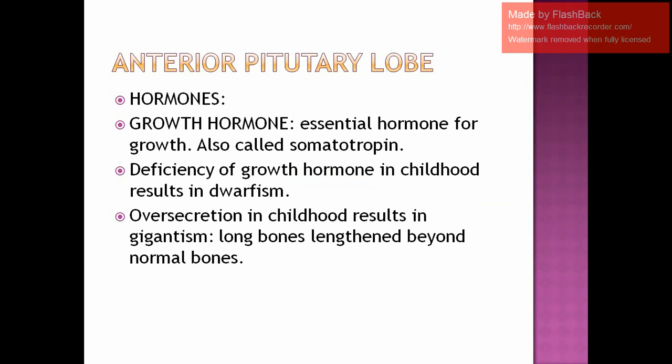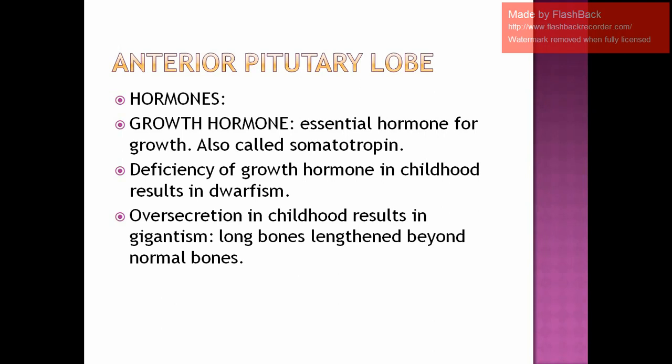Now we will begin with our anterior pituitary lobe. The hormones produced by this anterior pituitary lobe, we will now discuss one by one. The first hormone that we will talk about is our growth hormone. As the name suggests, growth. Yes or no? This hormone is essential for our growth. Children, remember one thing. Whenever we say growth hormone, the short form GH, capital G, capital H, is sometimes given and you have to expand it. So you should remember that capital G and capital H means the growth hormone.